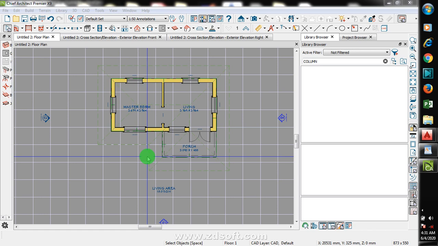So on my next video I'm going to be showing you how to place your columns, how to place your foundation, how to render, so many other features, how to add your bathtub, how to add your kitchen cabinet, and